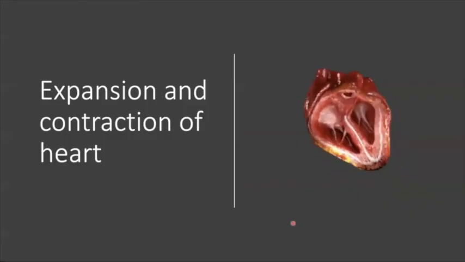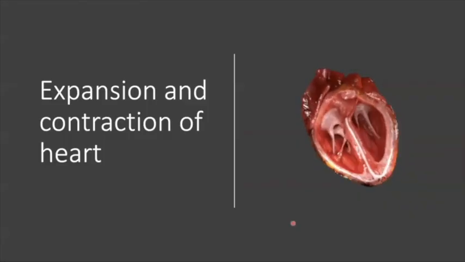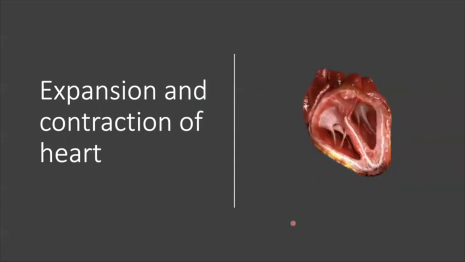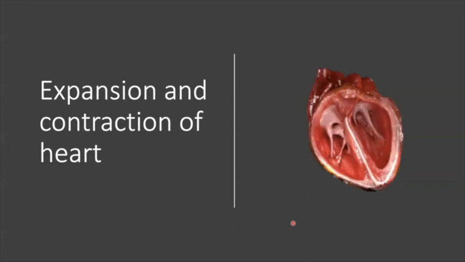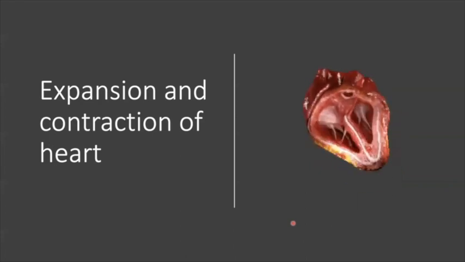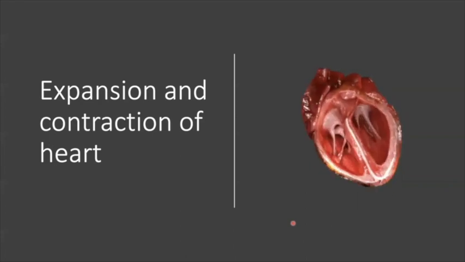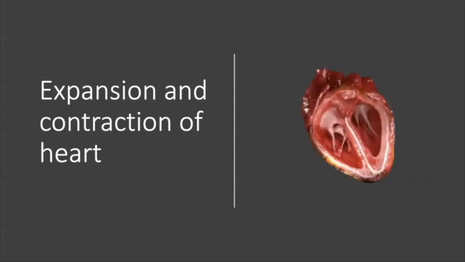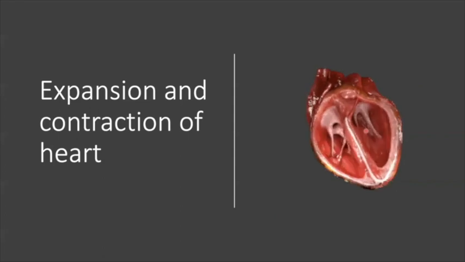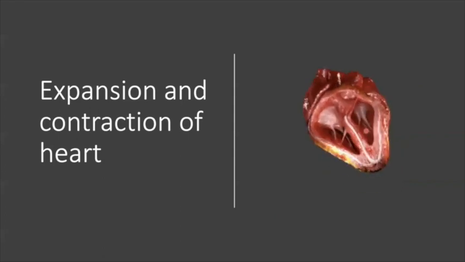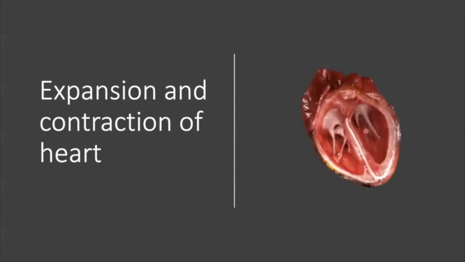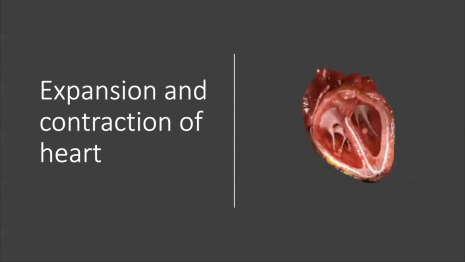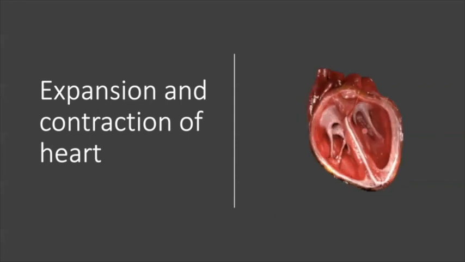So by now you must have understood that there are two types of blood in our body, and at one time the heart is filling up with blood, and at another time the heart is giving blood away from it. When the blue blood and the red blood are coming inside the heart, it is getting expanded. And in the other phase, contraction is going on when the blood is going away from the heart, either to the lungs or the other body parts.